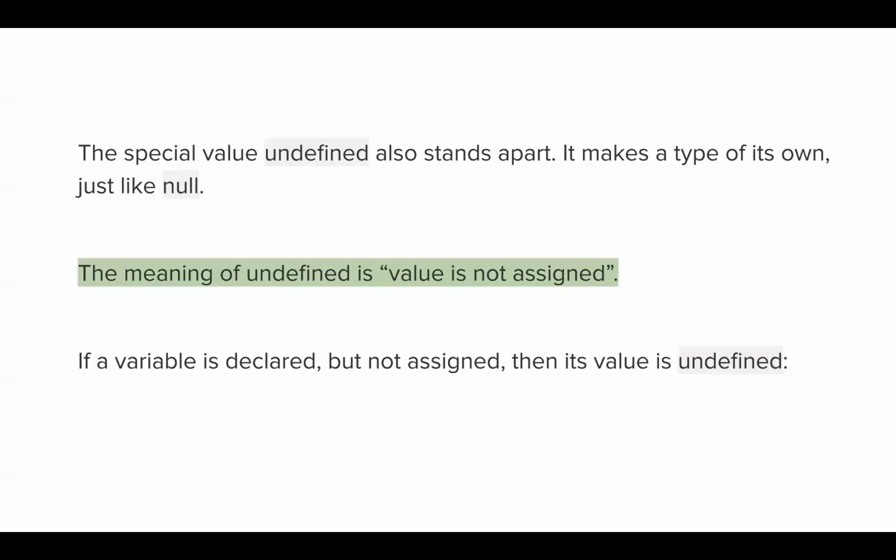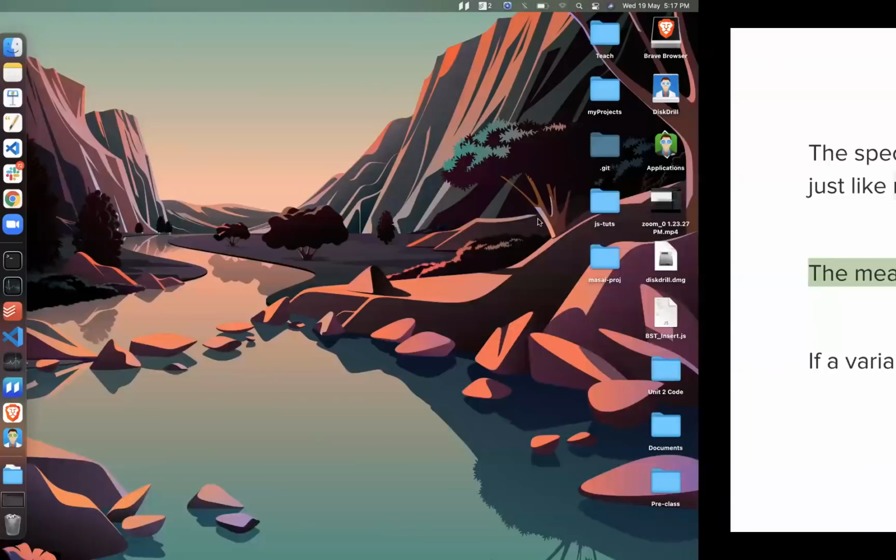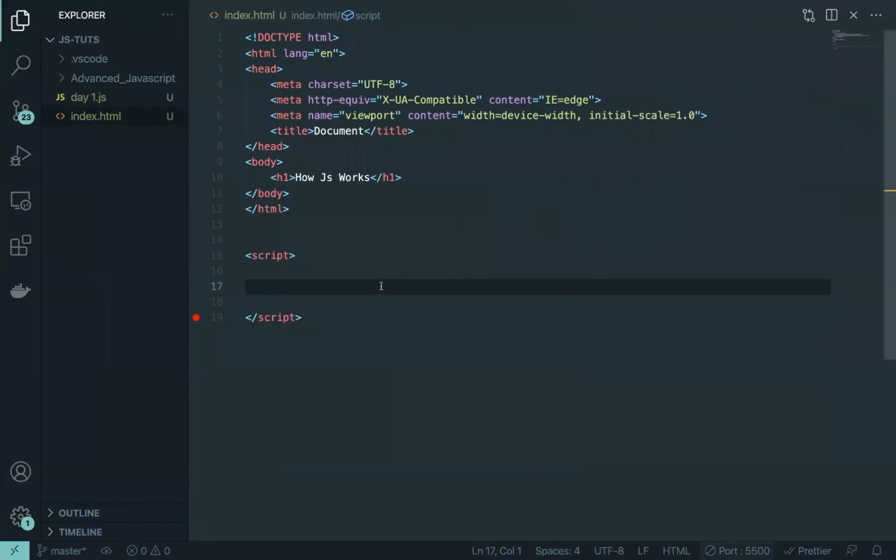And undefined means something which is not defined, right? But the way it has been implemented in JavaScript, it's a little different. So the meaning of undefined is that a value is not assigned. To give you an example, if I go and write a code where a is equal to 10, this is a perfect example of declaring a variable, assigning it, and giving it a value. But if I just don't give it a value, that means we don't know what the value is. We don't even know whether the value is null, right? We don't even know about it.